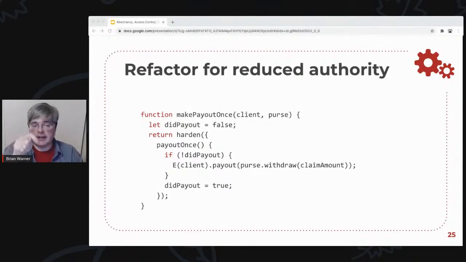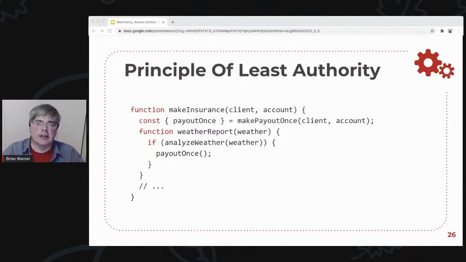If you give them this thing instead, this payout once object with the payout once method on it, then they're limited to only paying a particular client, only paying a particular claim amount, and only ever doing it once. So you've just taken this big authority and reduced it down to the minimal one that this particular application needs. So the phrase here is the principle of least authority. The idea is that every component of your system should only have the barest minimum of power, the barest minimum of authority that it needs to do its job and no more.